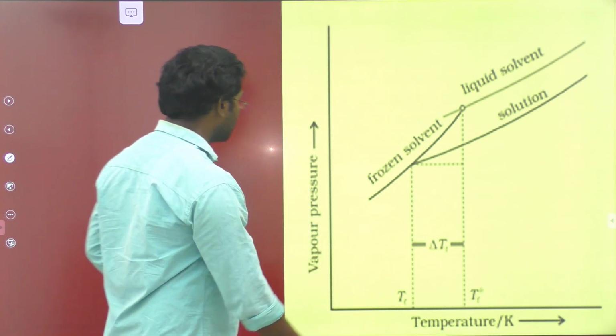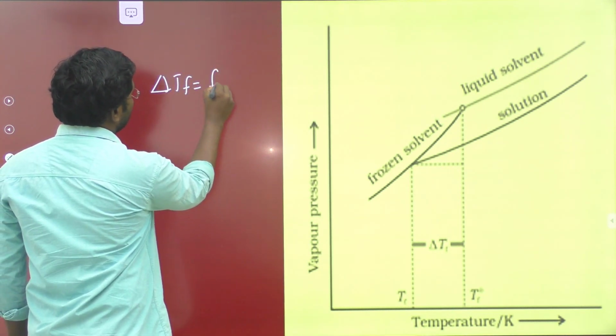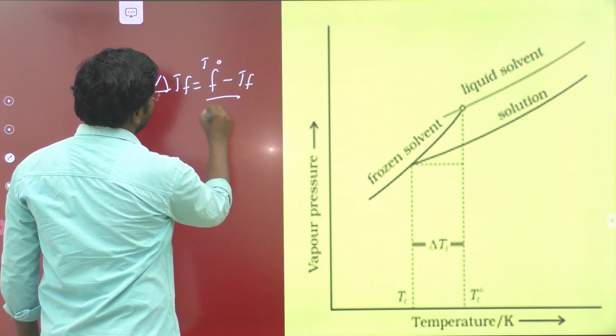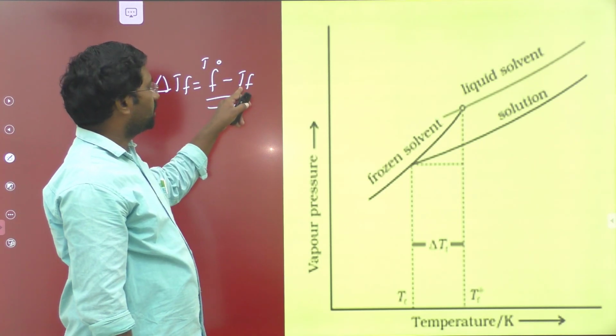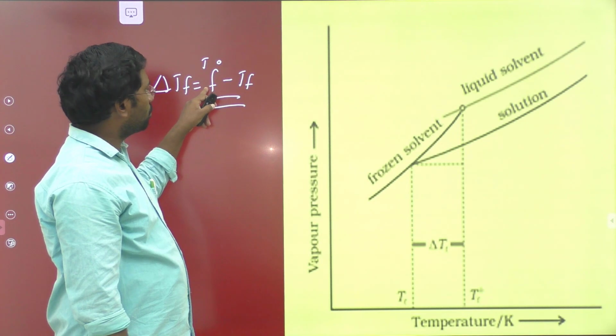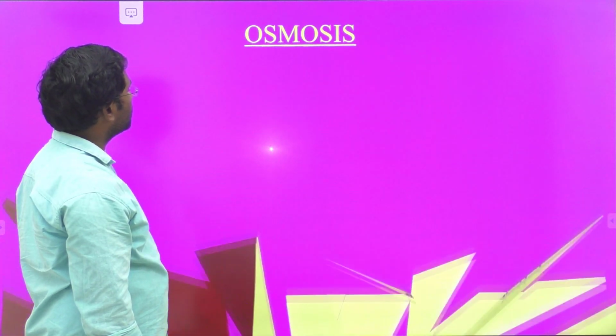Therefore delta Tf is equal to Tf naught minus Tf. This indicates the depression in freezing point. Tf is the freezing point of the solution, and Tf naught is the pure state of the solvent. So this is a graphical representation.